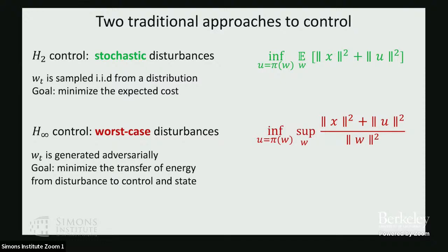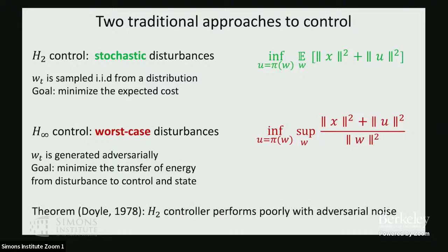So the intuition is the controller is saying, well, yeah, you can make me incur a high cost, but you better put a lot of energy into that disturbance, right? You can't just give me a tap and cause me to fall over. It has to be like a really concerted effort.